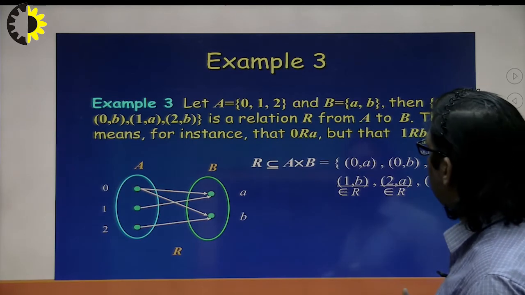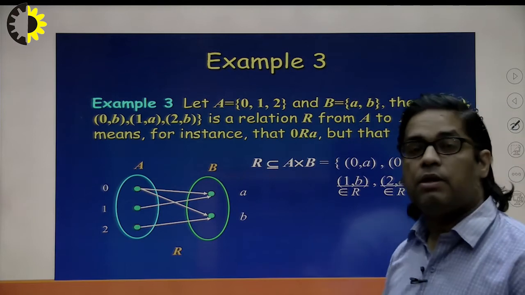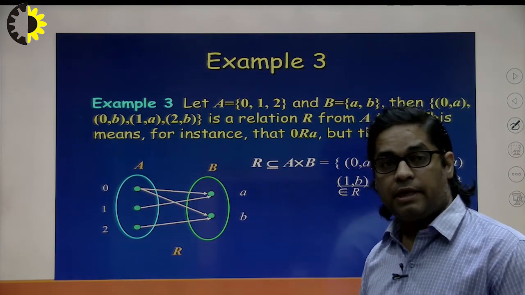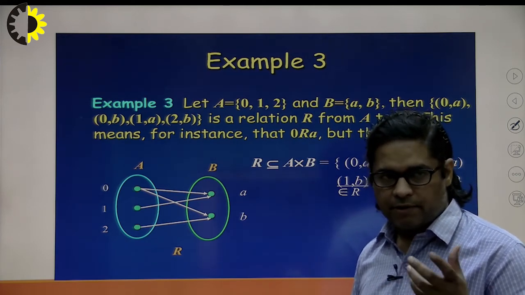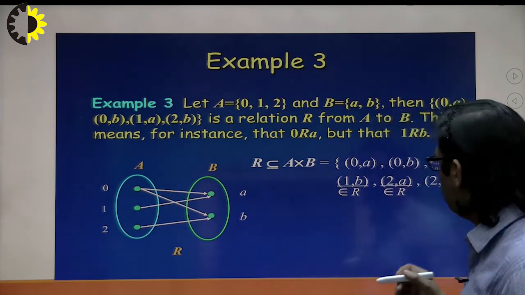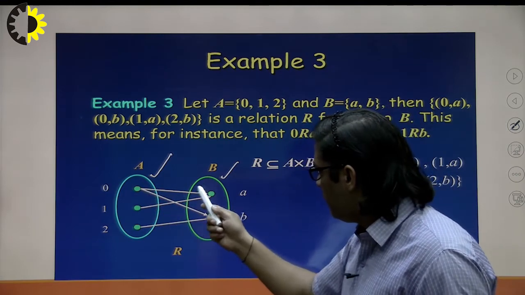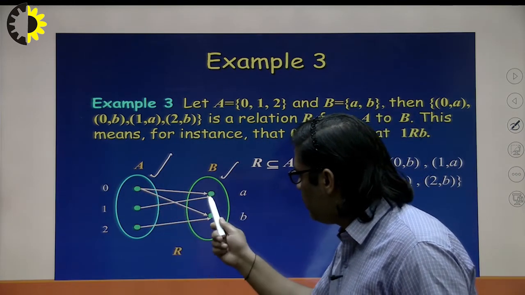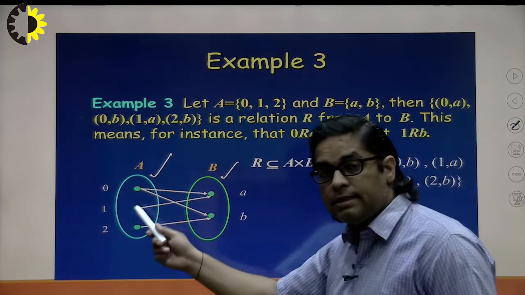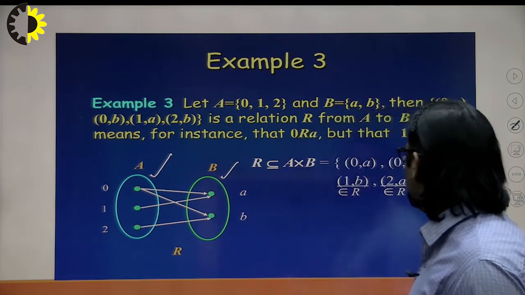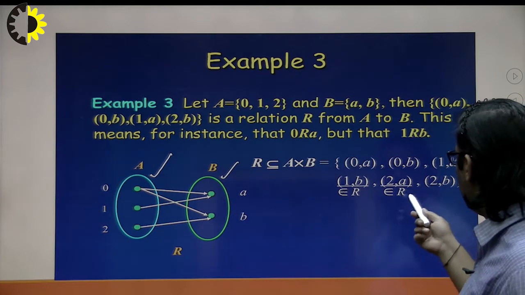For example, one more example is given here. We can see that the relation R is a subset of A cross B. A cross B is nothing but all possible combinations of set A and set B. So that relation will be a subset of A cross B. Here in the left set we can see that 0, 1, 2 is there. In the right set we can see that A, B is there. So in this 0 is related to A, 0 is related to B, 1 is related to A and 2 is related to B. So this is the relation. So this is nothing but a subset of A cross B. Here we can see 0 to A, 0 to B, 1 to A, 1 to B and 2 to A and 2 to B.